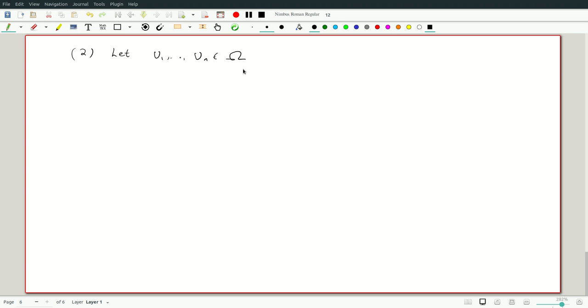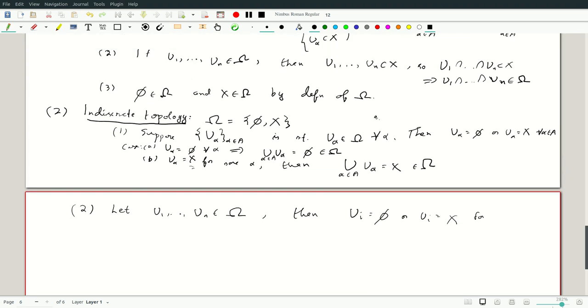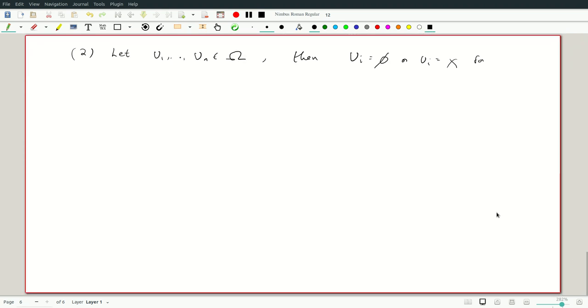Again we are going to split into cases. This time we want to take the intersection. But let's note that Ui is phi or Ui is X for each i. Let me just check on the previous page if I said omega by mistake. No, U alpha is phi or it's X. So similarly Ui is phi or Ui is X for each i. That doesn't mean that one of these two cases holds for all i's. Some i's may have one case and some i's may have the other.